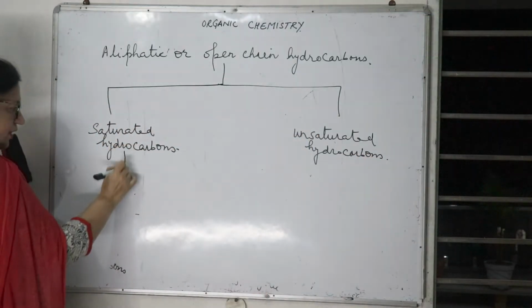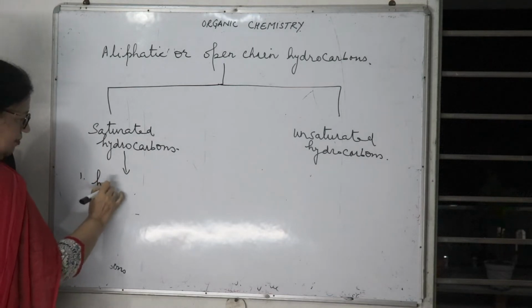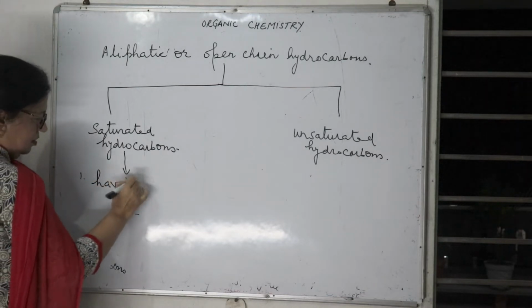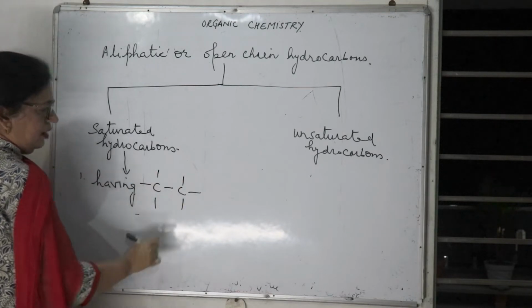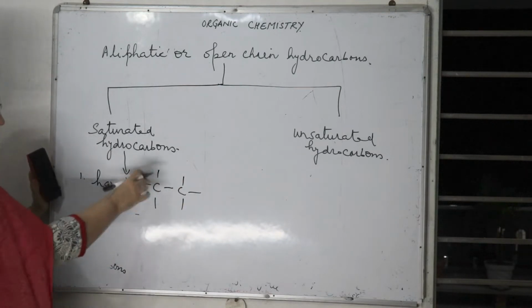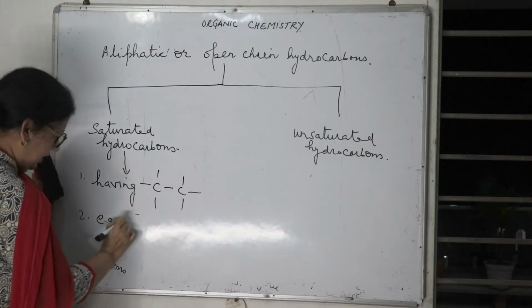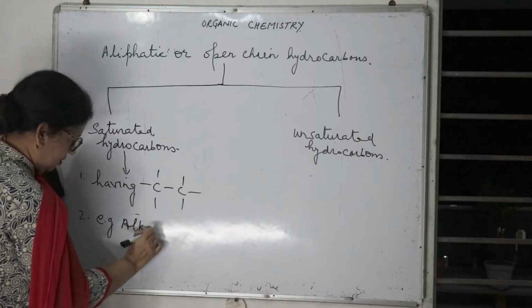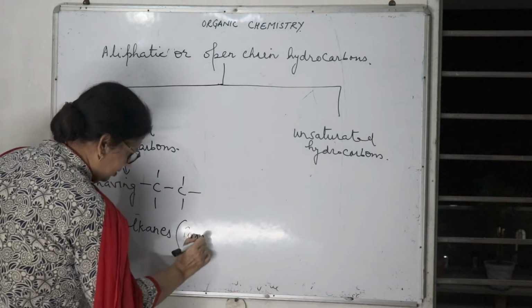Now what are saturated hydrocarbons? They are having carbon-carbon single bond. Having carbon-carbon single bond. And example is alkanes. They are also called paraffins.